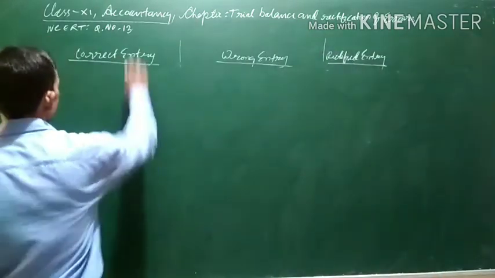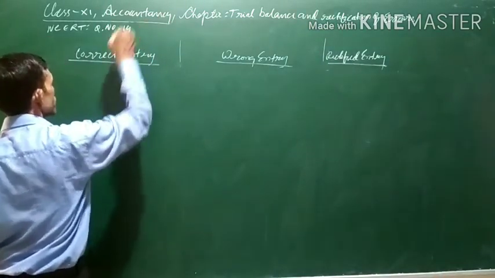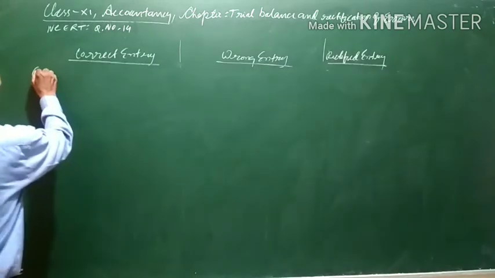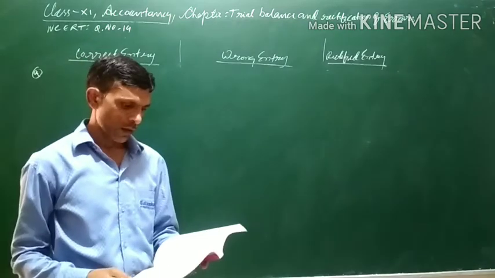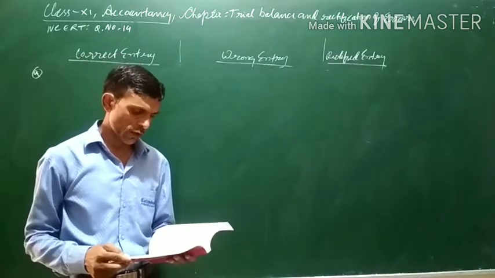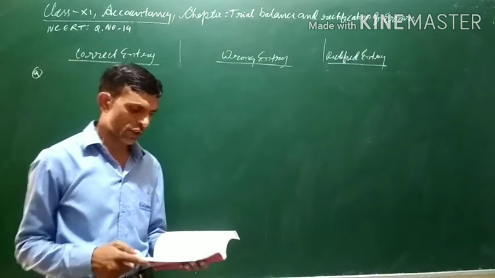Question number 14. First one: furniture purchased for 10,000 wrongly debited to purchases account.